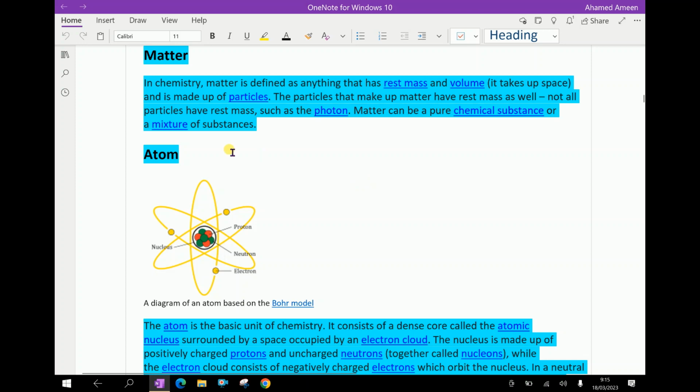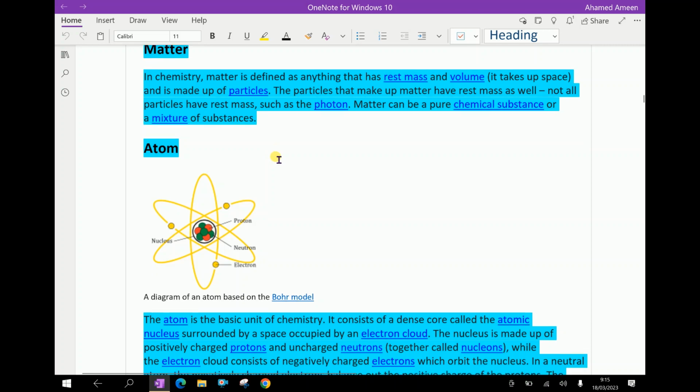Matter. What is matter? In chemistry, matter is defined as anything that has rest mass and volume, that is, it takes up space and is made up of particles. The particles that make up matter have rest mass as well, though not all particles have rest mass, such as the photon. Matter can be a pure chemical substance or a mixture of substances.